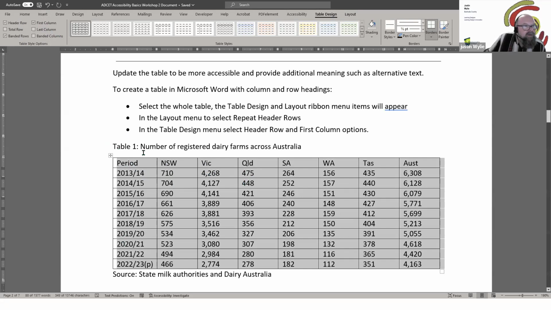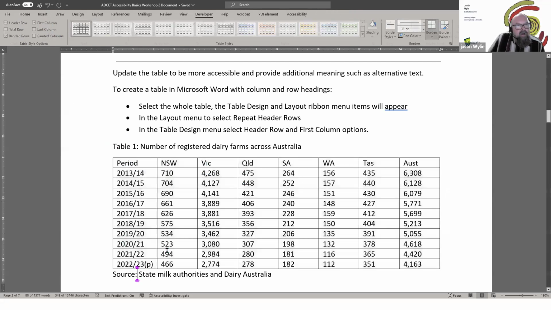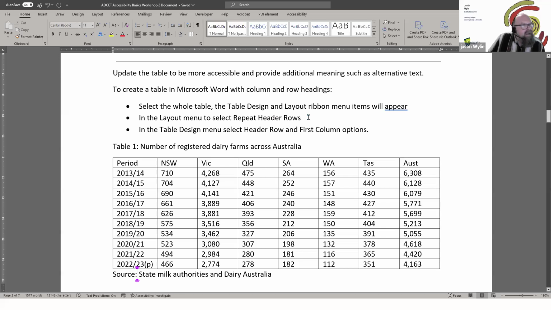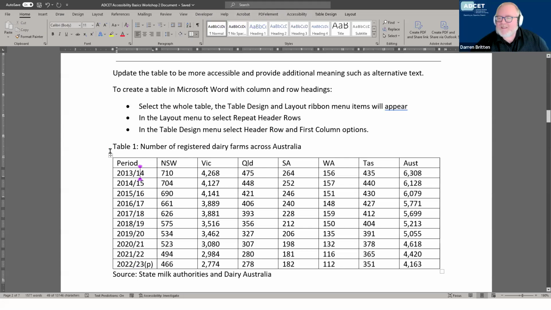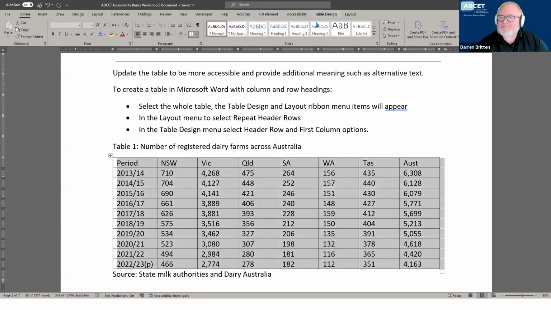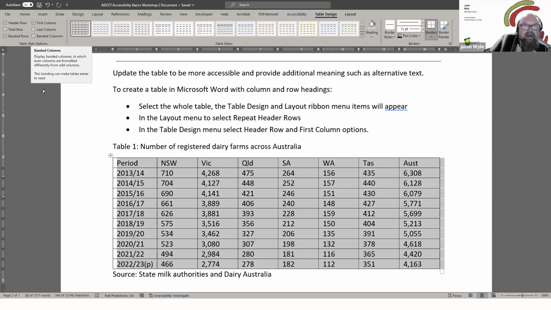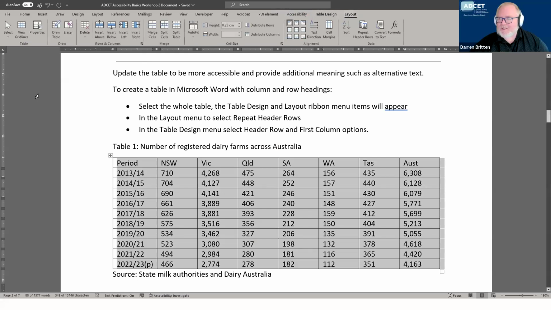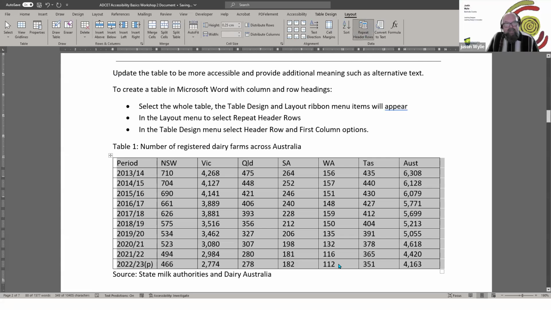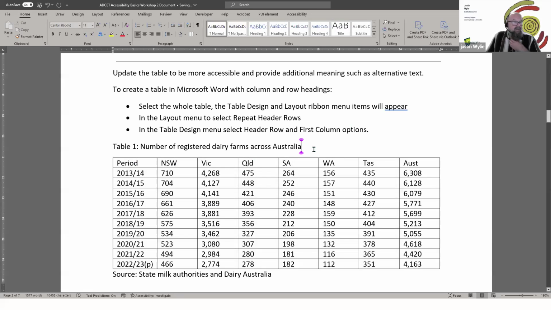So turning those ones on, I'll select repeat header rows. So that's about going over pages, Darren, I think. Is that right? Yep. So if we select the table, and table design, and then the layout option, there is repeat header rows. There we go. So having that on means that if the table's a large one and goes between pages, those header rows are going to be repeated and give context and meaning to the table.